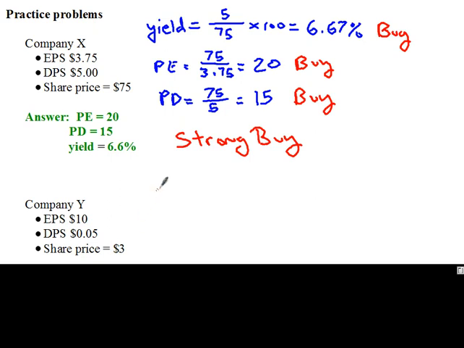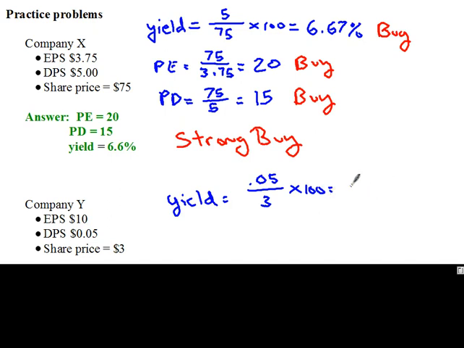All right, so let me do these calculations. Same thing that I did above. So we're going to have our yield. Let's calculate the yield. So the yield is the dividends per share, which in this case is 5 cents per share, divided by the price per share, which is 3, times 100. And so the yield is going to be 0.05 divided by 3 times 100.